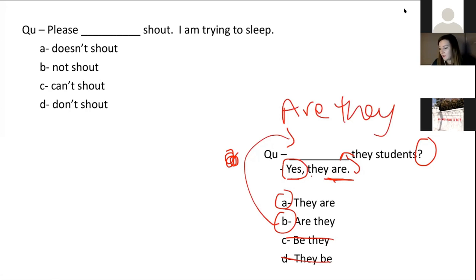Now, I've just noticed we've got a little mistake there. Hopefully some other people noticed that mistake. That would mean you've got a very good eye. We've already got they written, so that already kind of gave you the answer a little bit. So that's another tip for your exams: check and see if there are any typos in the text that you've got.